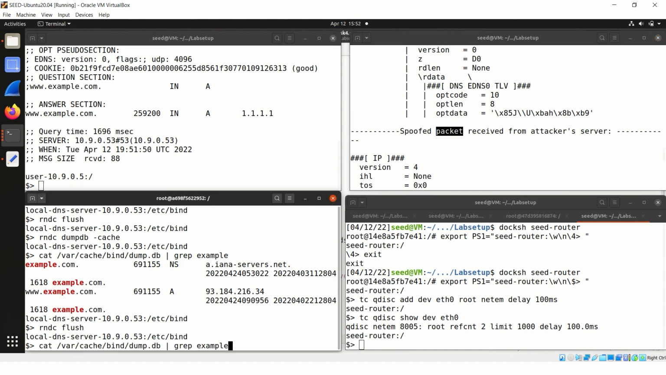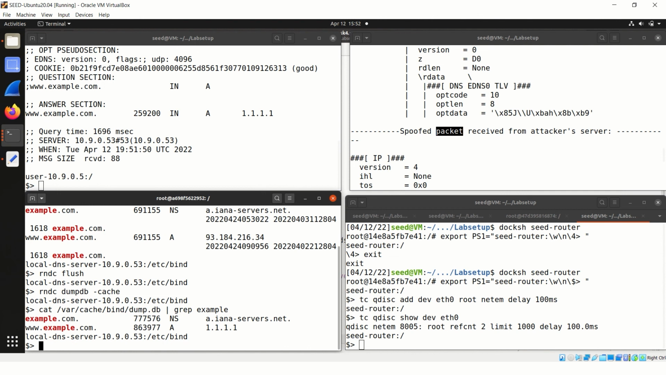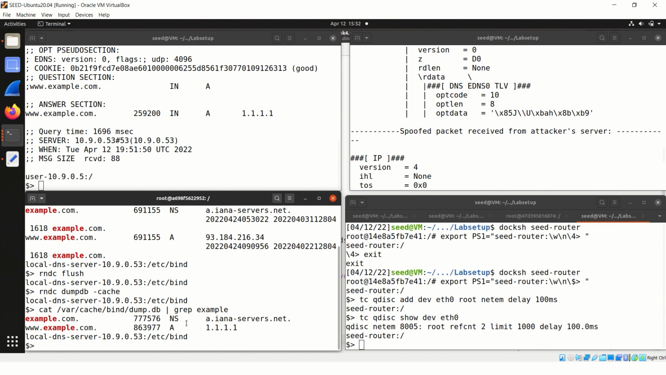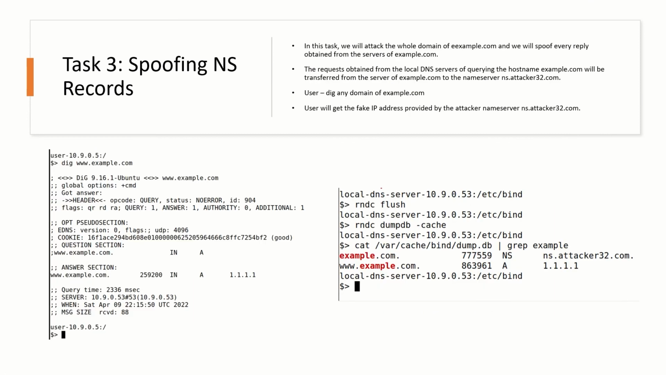Now we will also check the cache. Firstly we will clear the cache and check by using the grep command, and here as you can see, example.com is receiving the fake IP address. So this is all about the second task, and now I will pass over to Soham to explain two more tasks. Thank you, Kush, for passing me the charge.